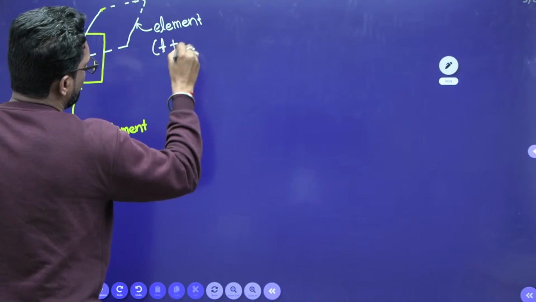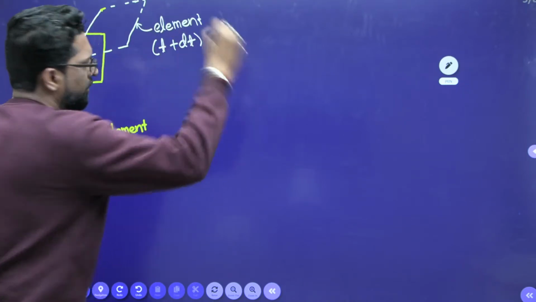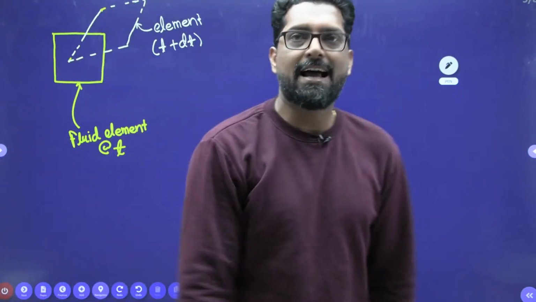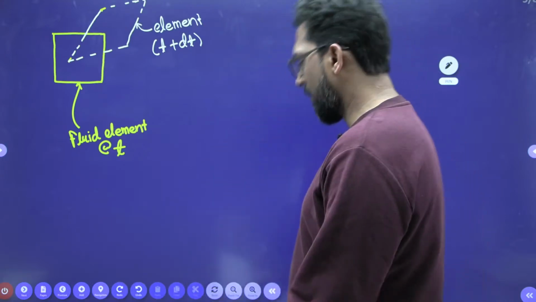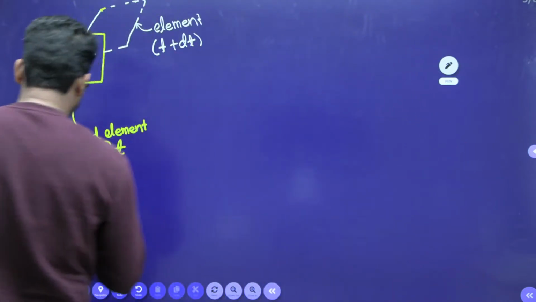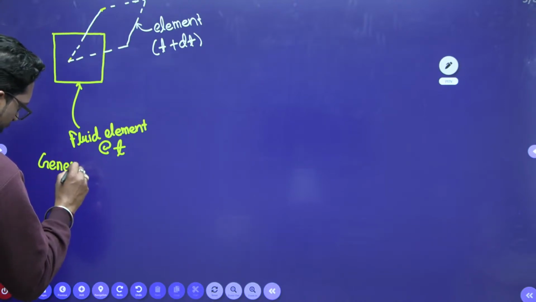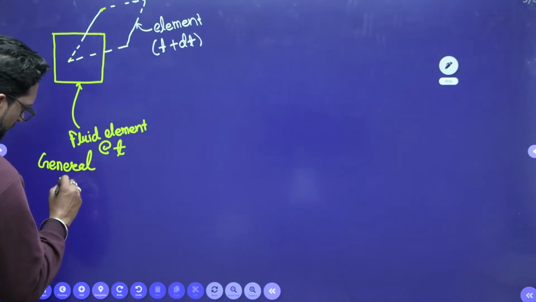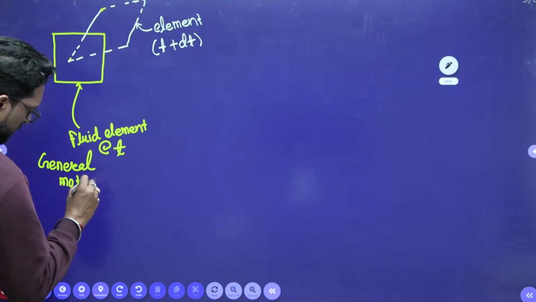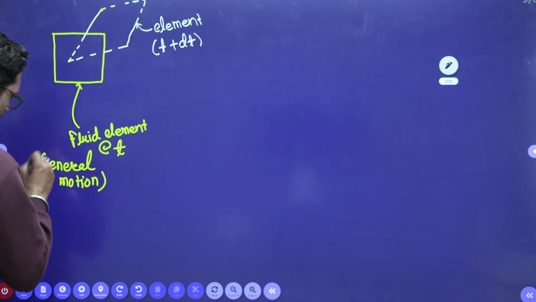This is the element at t plus dt. No problem at all. This is called general motion.